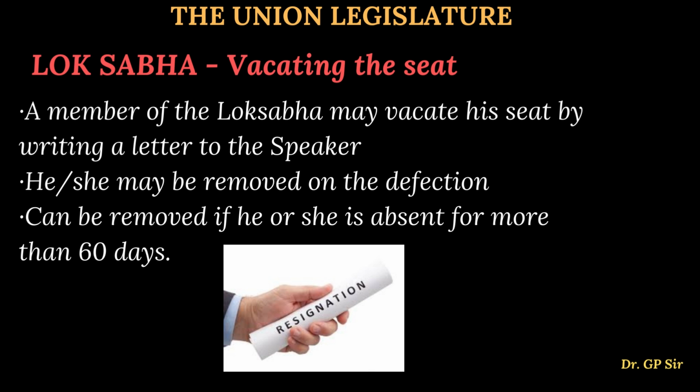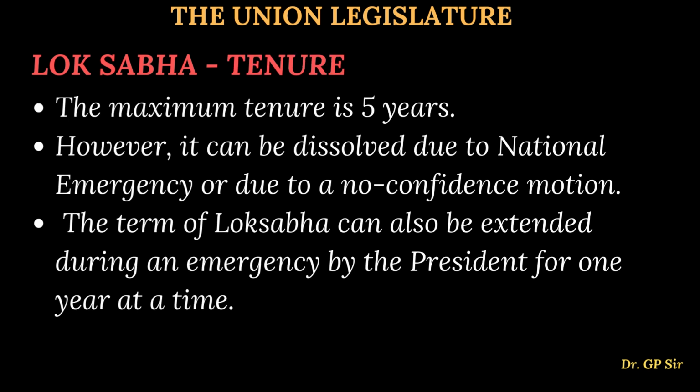How can the seat of a member of parliament be vacated? The first one is he can resign at any point of his service, and the resignation will be submitted to the Speaker. He or she can be removed based on the Anti-Defection Act. Third one is if he is absent for long, that is for more than 60 days, the Speaker can remove the person.